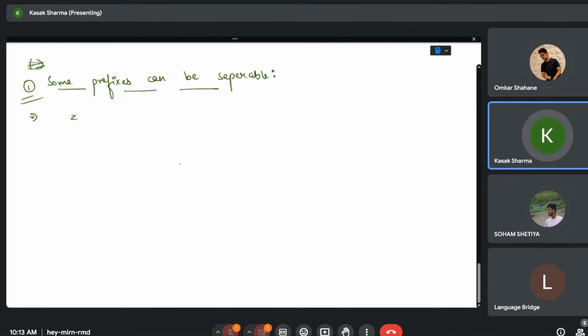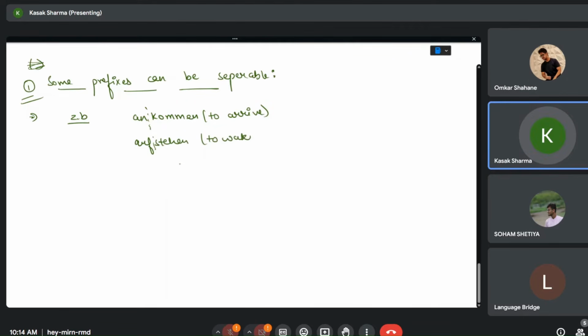For example, we have ankommen, which means to arrive, and we have aufstehen, which means to wake up.